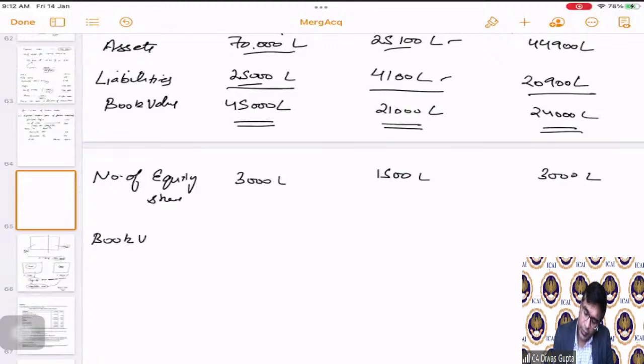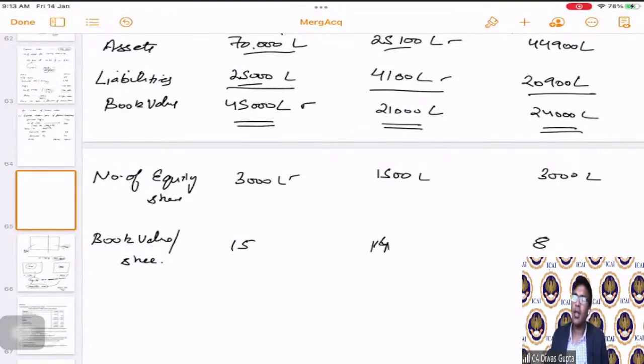So the book value per share, 45,000 by 3,000, 15. 21,000 divided by 1,500, 14. 24,000 divided by 3,000, which is 8. So the book value per share is 14 and 8 for the new companies that are formed.